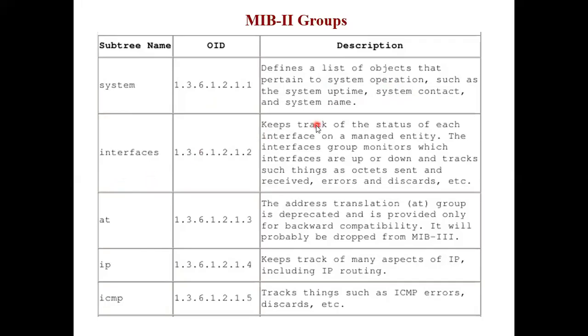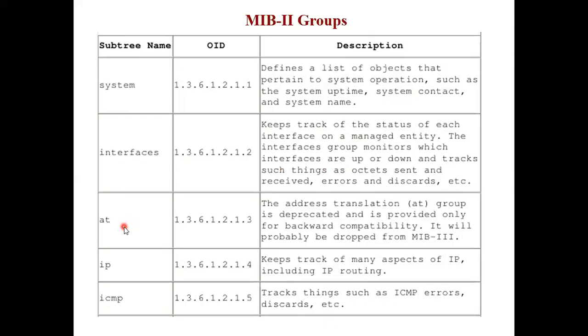Interface group, it keeps track of the status of each interface on a managed entity. The interface group monitors which interfaces are up or down and tracks such things as octets sent and received, errors and discards, etc. So this is the function of the interface group.